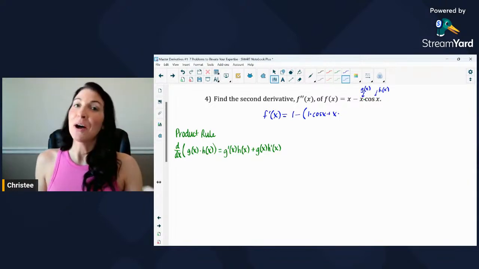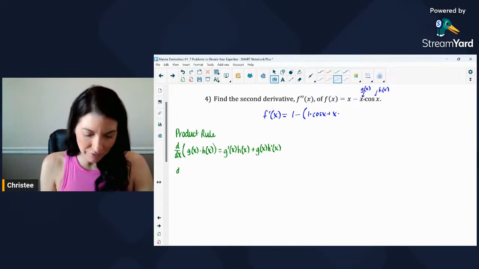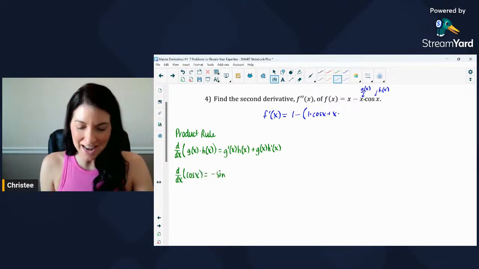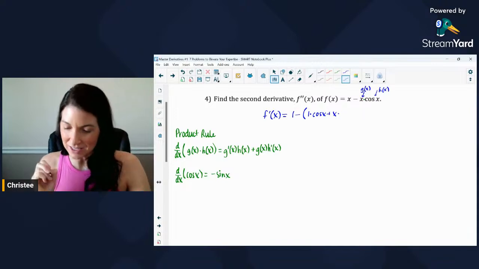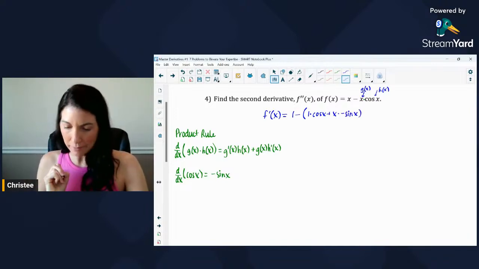So another thing we do need to know is our trig derivatives. And we got to our first trig derivative, cosine x. So let me just remind you that the derivative with respect to x of cosine x is negative sine x. Okay, there we have it.